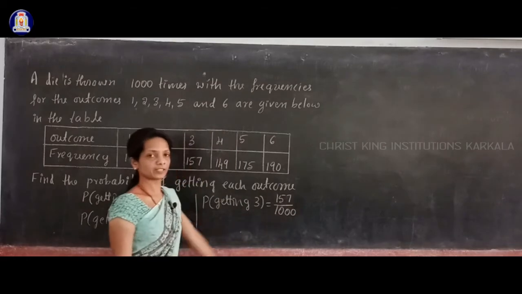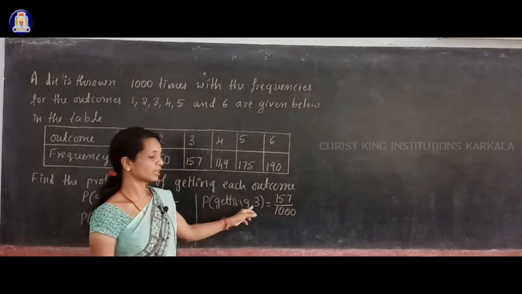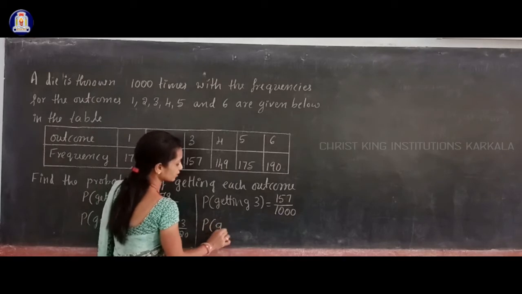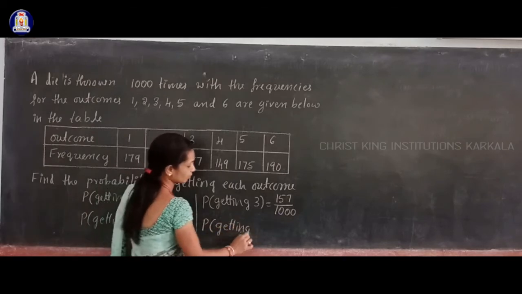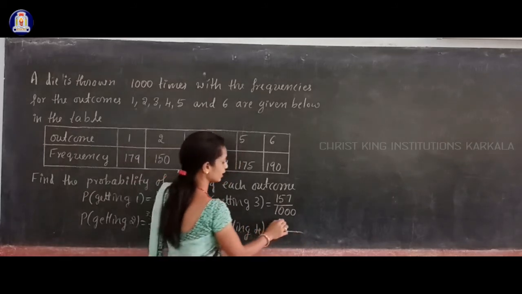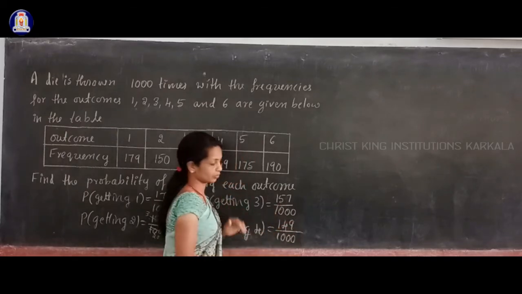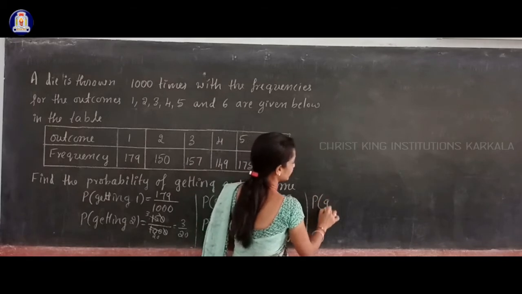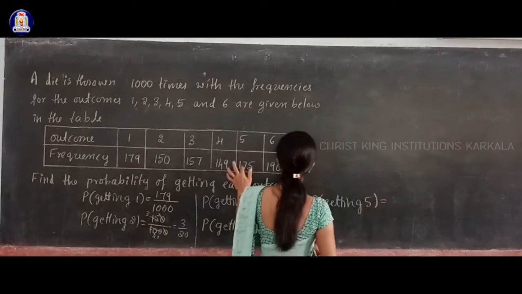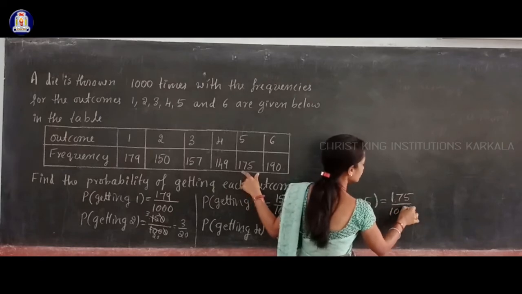Okay, the total number of trials is the total number of throws, and in how many throws does outcome 3 appear? 157 times. Okay, and next, probability of getting the next outcome, getting 4, is equal to how many times 4 appears? 149. That you have to write in the numerator, divided by total number of throws 1000. Next, probability of getting 5, that is equal to getting 5 how many times? 175 times, divided by the total number of throws, that is 1000.